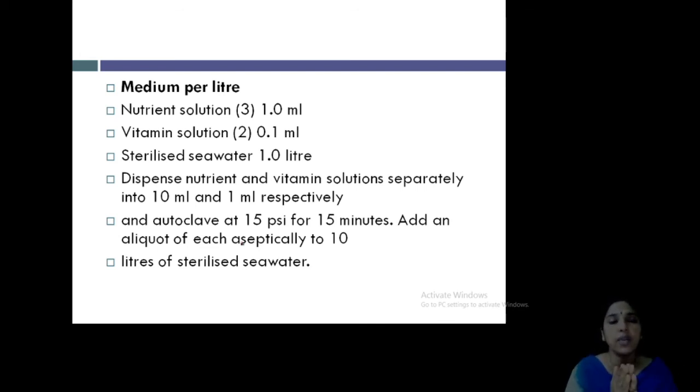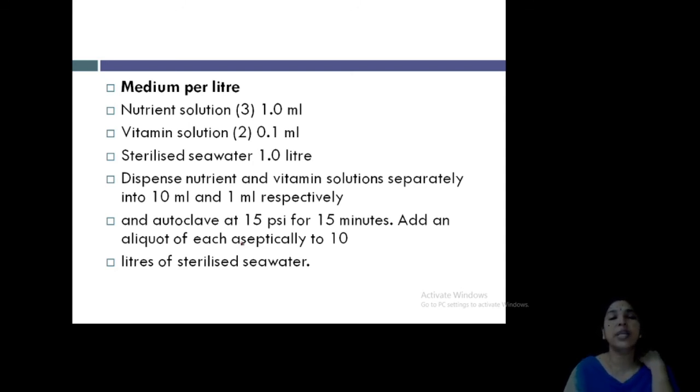What is an autoclave? An autoclave is an instrument used for sterilization. It works like our pressure cooker, under high pressure. You should sterilize the medium, because we are adding seawater and everything, so it will contain contamination. That will increase bacteria or other contamination, so we have to sterilize it. Sterilized seawater can also be used. So that's all about the preparation of the medium.